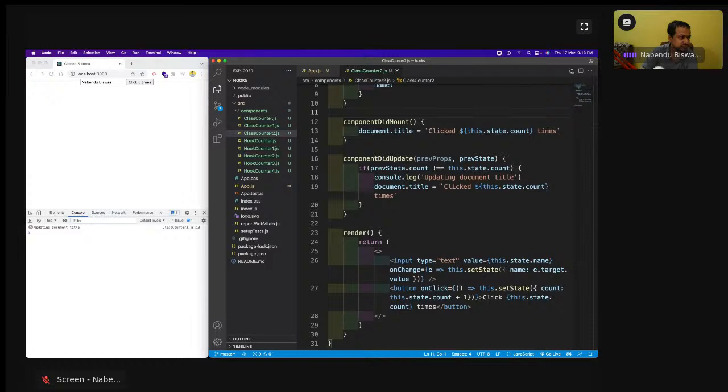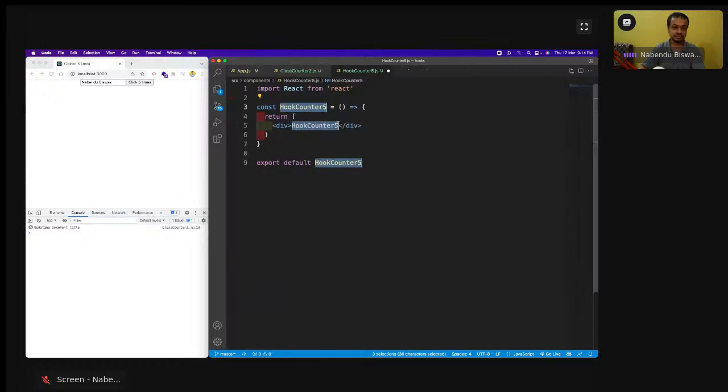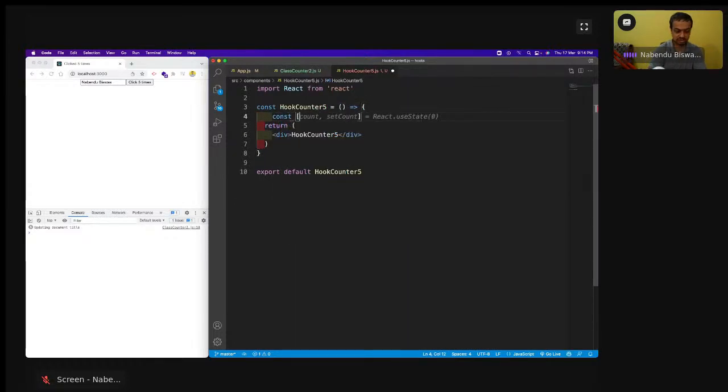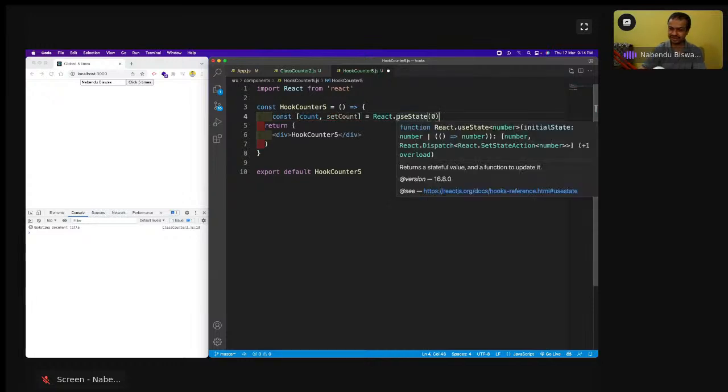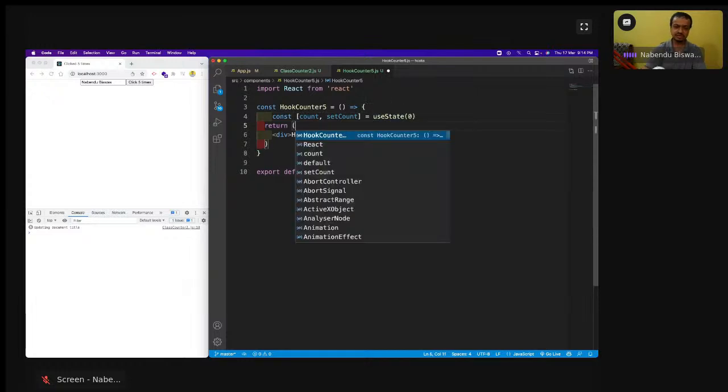So, hookCounter5.js is there. RAFCE. Then here we'll have two variables. Here I'll have const count, setCount. We can write it like this, but you should never use it like this. Nobody uses it like this.